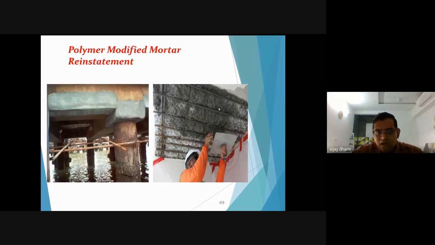At that time also you can apply polymer modified mortar as a strengthening system. What you are doing is removing old concrete, treating the steel, or providing a new bar also, and after that you are applying this polymer mortar to the slab surface.